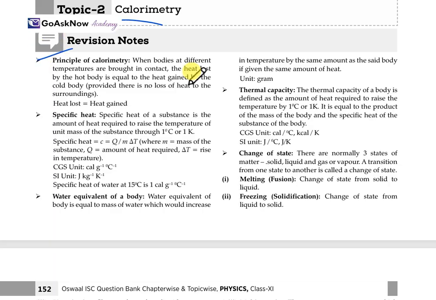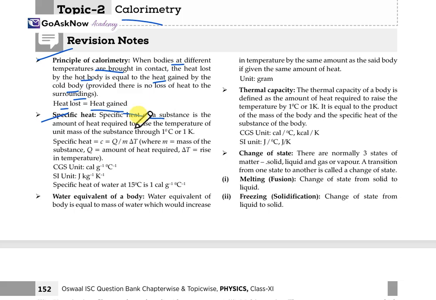Firstly, its principle. When bodies at different temperatures are brought into contact, the heat lost by the hot body is equal to the heat gained by the cold body, provided there is no loss of heat to the surroundings. Heat lost is equal to heat gained. This is the principle.